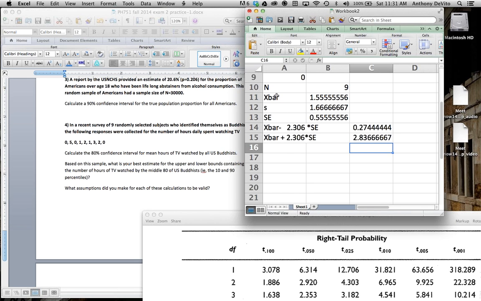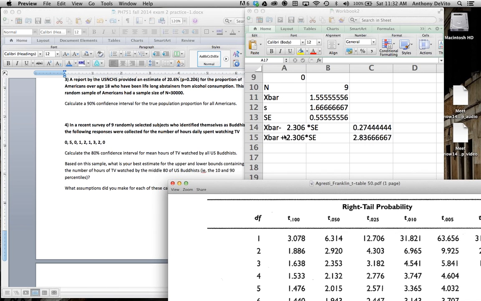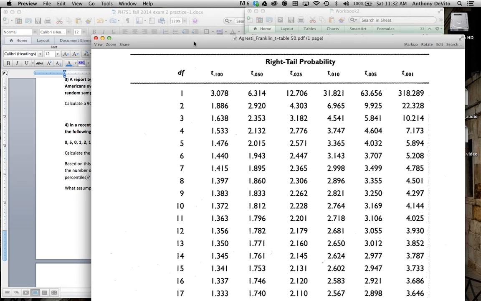Okay, so now let's repeat this, except this time it's the same sample size, the same mean, same standard deviation, same standard error. The only thing that is going to change now is the number we're going to multiply the standard error by. So let's see, x bar, and I'm going to have to decide what that's going to be. Well, I'm going to go back to my t-table to decide what that t or z-score has to be. Again, small sample size. We don't know the population standard deviation, so we have to use t times the standard error, not z times the standard error. Okay, so let's see how we would do that.